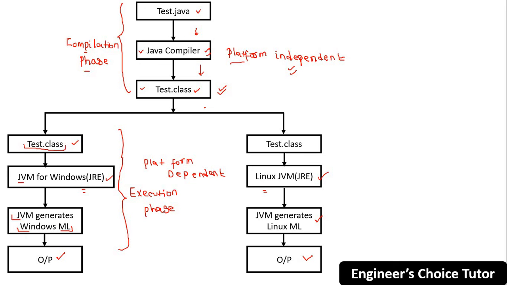Now as per the requirement, you can execute this on Windows also. You can execute this on Linux also. If you want to execute on Windows, then you have to download JVM for Windows. And if you want to execute on the Linux operating system, you have to download the Linux JVM, that is JRE for Linux, right? So this is a small explanation. So that's all about Java platform independent nature.